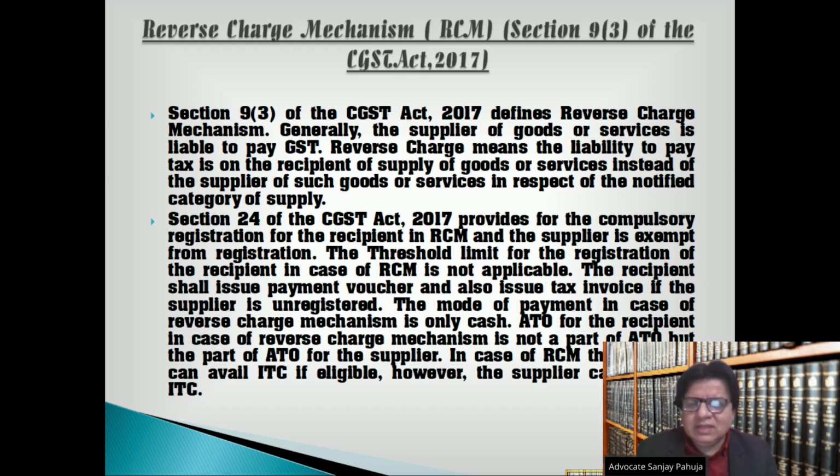Section 24 of the CGST Act 2017 provides for the compulsory registration for the recipient in RCM, and the supplier is exempt from registration. The threshold limit for the registration of the recipient in case of RCM is not applicable. The recipient shall issue payment voucher and also issue tax invoice if the supplier is unregistered. The mode of payment in case of reverse charge mechanism is only cash.